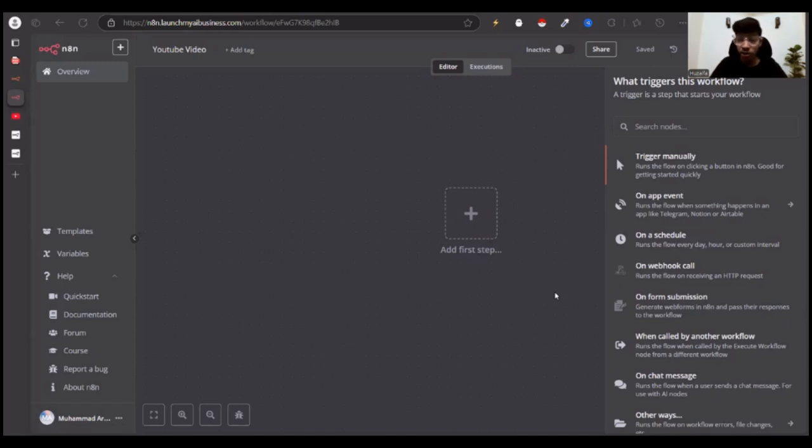This is trigger manually. You can schedule it, like many people want to upload their YouTube video at the right time when their audience is active, or any documentation, or your manager, you need to send something to your manager at that same time. You might be at an event or whatever. You can just add that. These are just cool examples. You can use that in your day-to-day tasks, right? So this is on schedule.